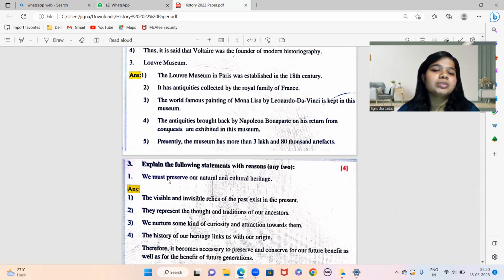So these are all its famous points, right? Pictures and antiques of the royal family are here, and the famous Mona Lisa picture is also kept here. This museum has more than 3,80,000 artifacts. So again, these are all important points. It also has antiques brought by Napoleon Bonaparte on his return from conquests, exhibited in this museum.